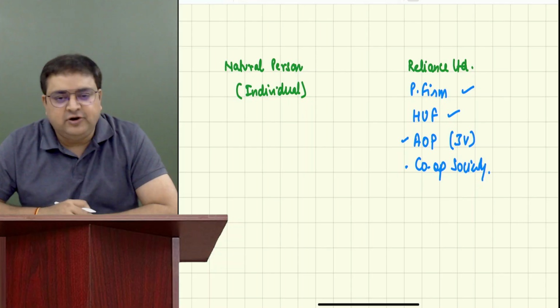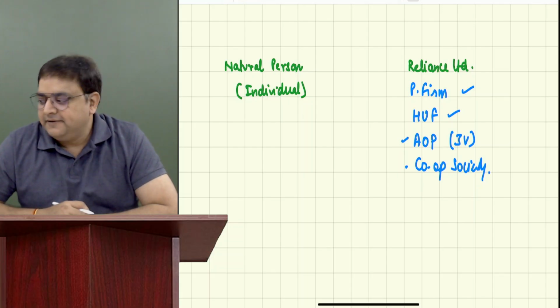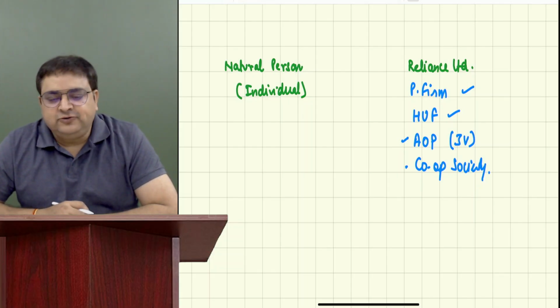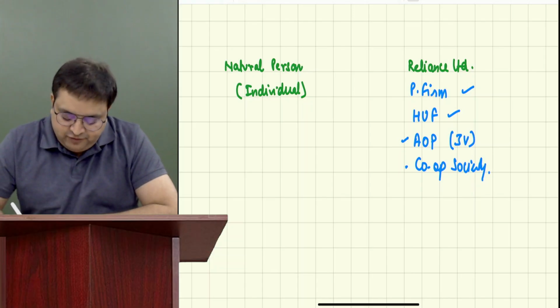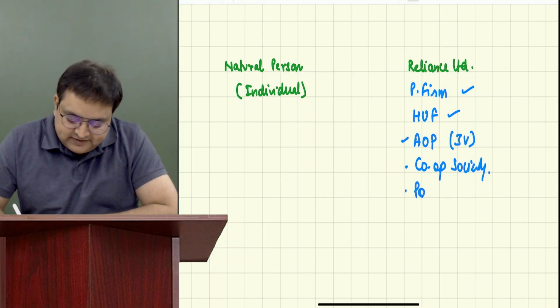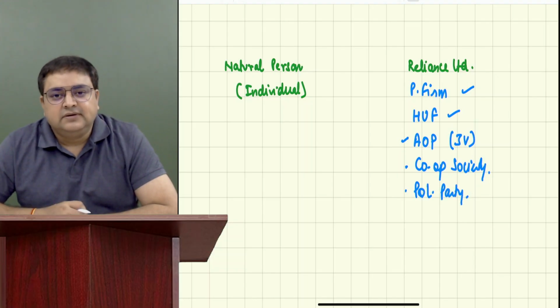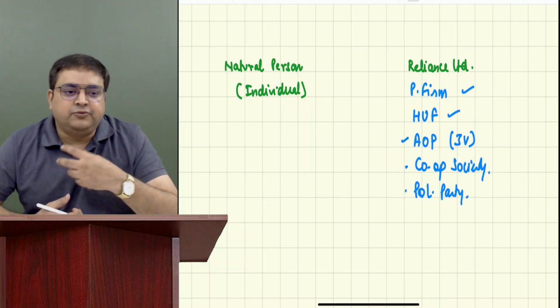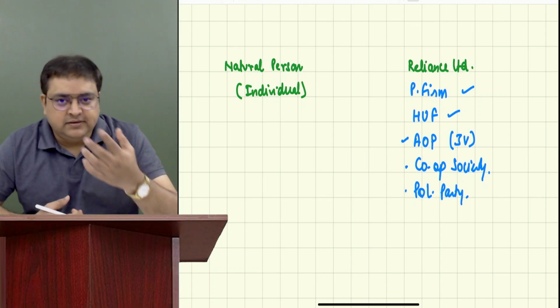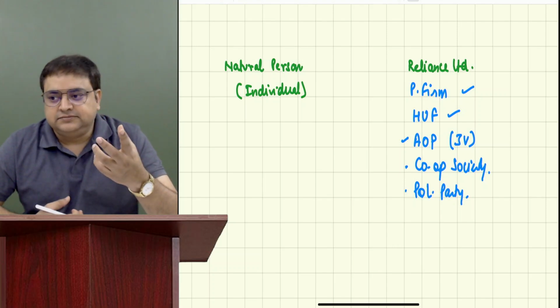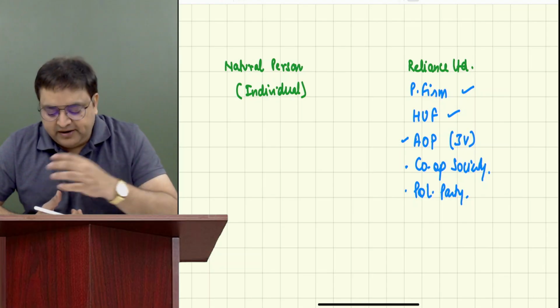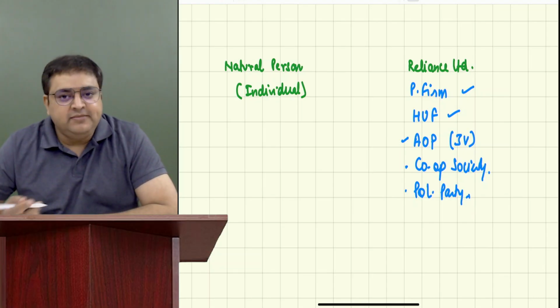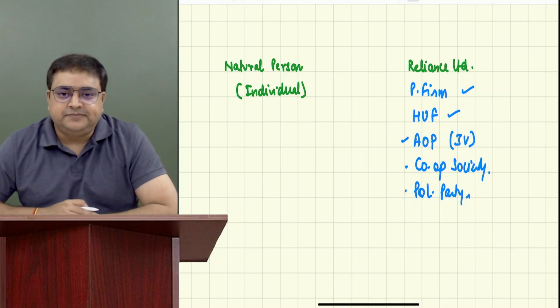Can they also earn income? Yes. Have you heard the names of political parties? Political parties like Congress, DMK, and so many others are also earning income. Yes, they all are earning income.